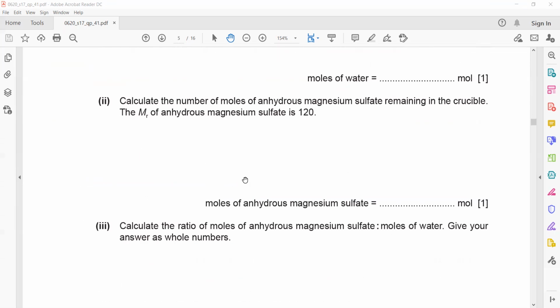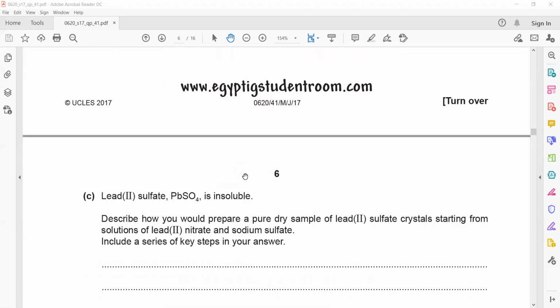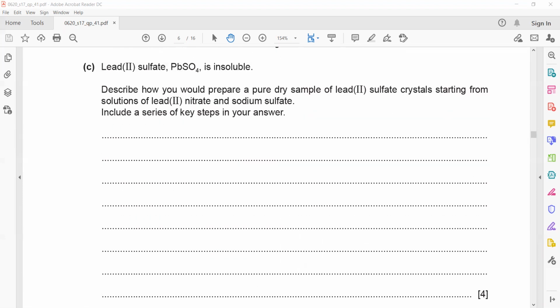Part B, you don't have to solve part B. That is related to moles. Then in part C, lead sulfate is an insoluble salt. So how do we prepare an insoluble salt? By mixing two salt solutions.